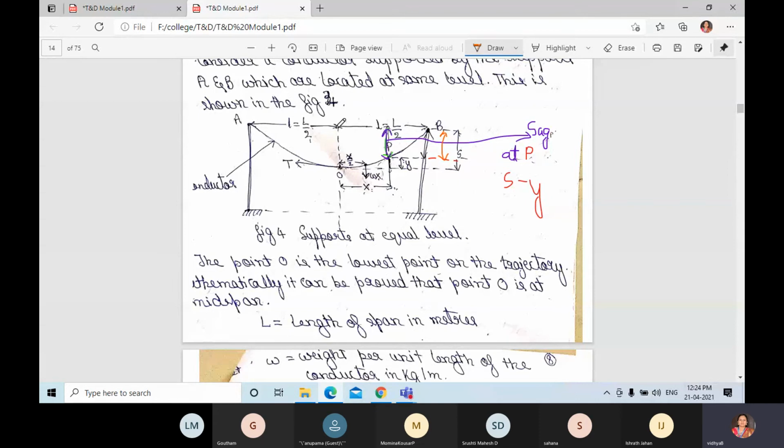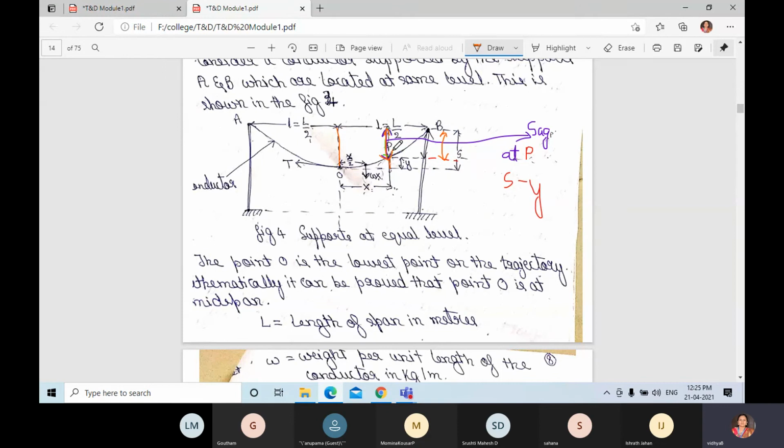We know this portion, but we don't know the sag at point P. This is the sag from here to here. This is what we need to find out.